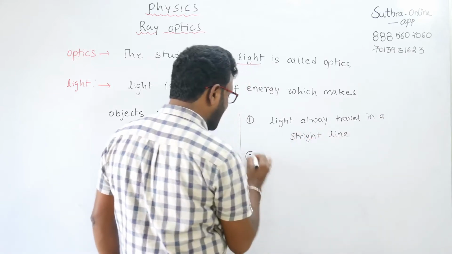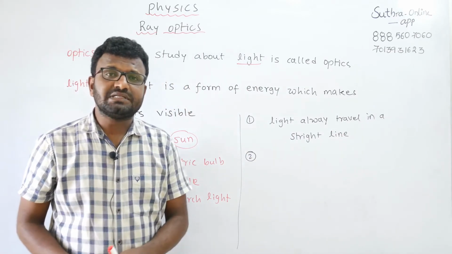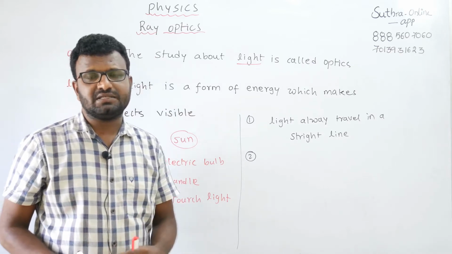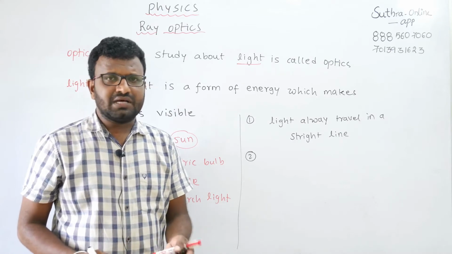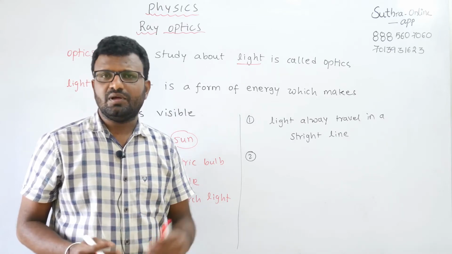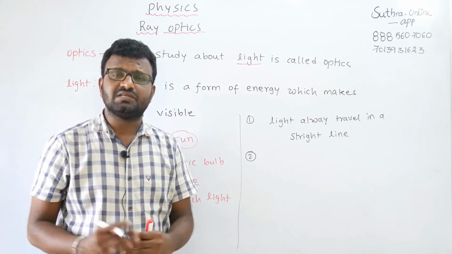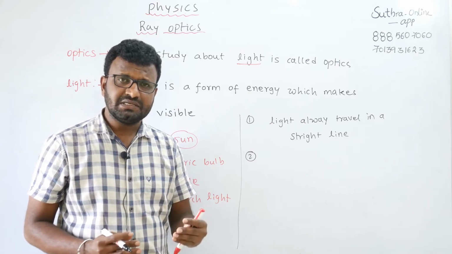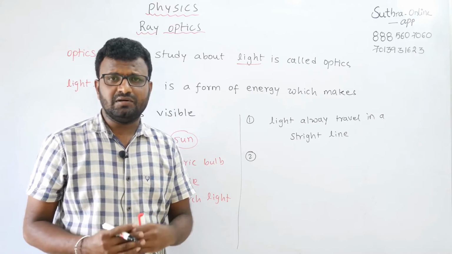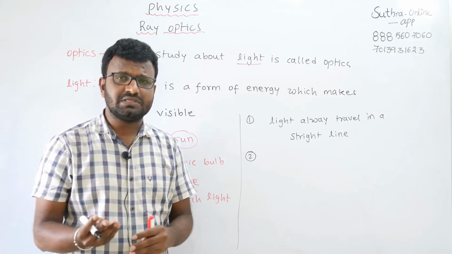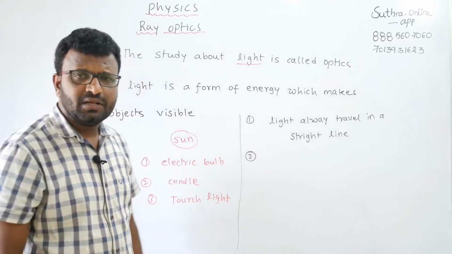Next, the second point: light is an electromagnetic wave. Electromagnetic wave means it can travel through vacuum as well as a medium. Medium means a substance or a material which can allow light energy. Generally we can take air, glass, and water as examples of medium, right?